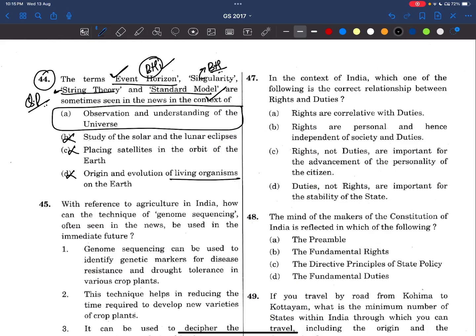In our 10th class in schooling, it is about this particle physics.